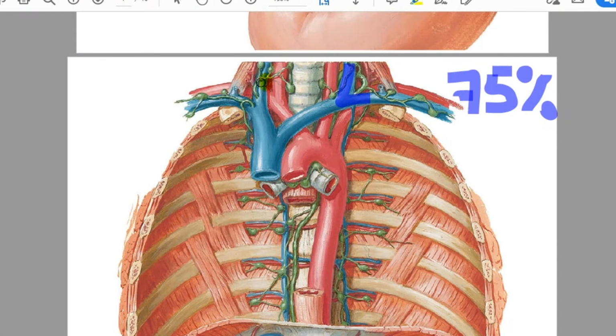But the right venous angle collects only 25% of lymph. It collects lymph from your right upper limb, right half of thoracic cavity and organs of thoracic cavity, and right half of neck and head and its organs.